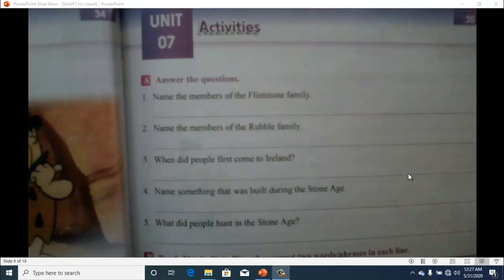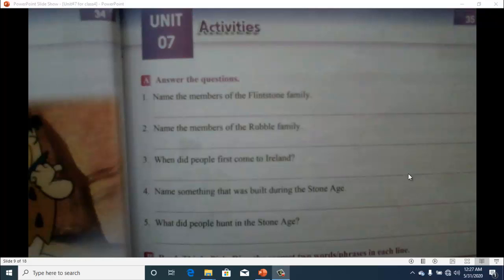First of all, I would like to give you the task that you have to do in your homework. The task is you have to draw the picture of a Stone Age car and a Stone Age house in your rough copies, like in that copy in which you are doing all your English assignments. You have to draw these two pictures: one is a Stone Age car and the other is a Stone Age house.